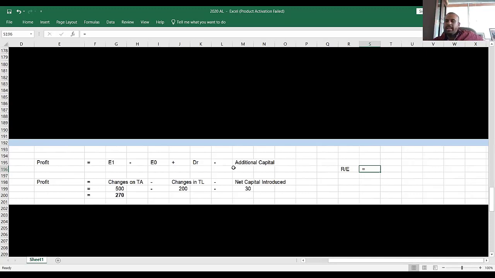Profit is the amount that the owner can take away from the business. Out of the amount that the owner can take away from the business, when you subtract the amount that has been taken out by the owner, the remainder is the retained earnings.